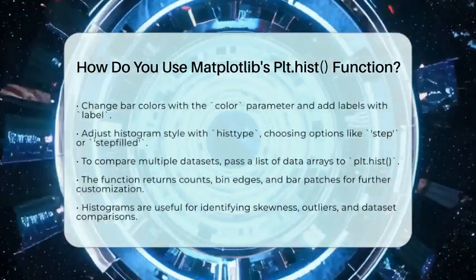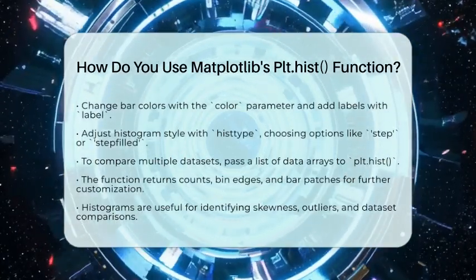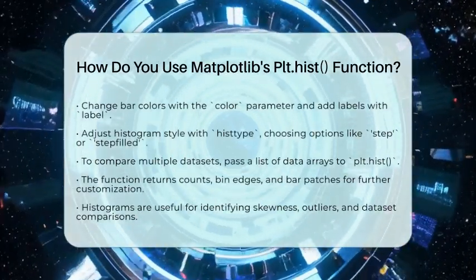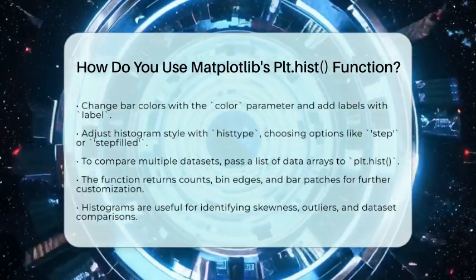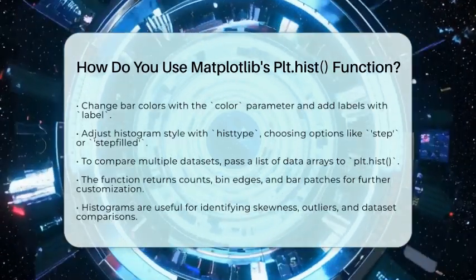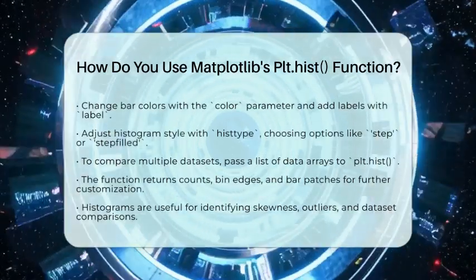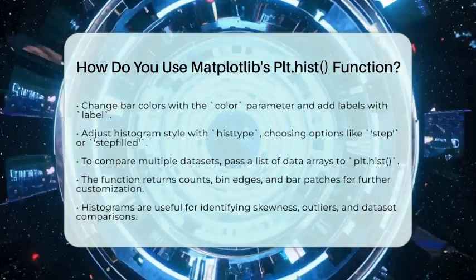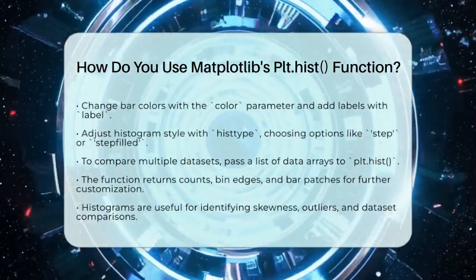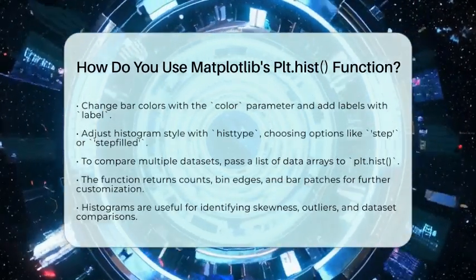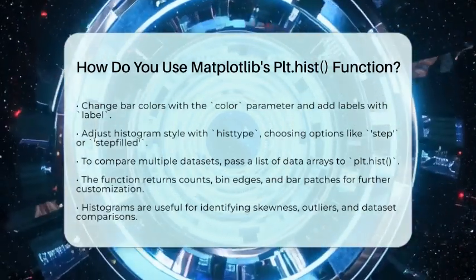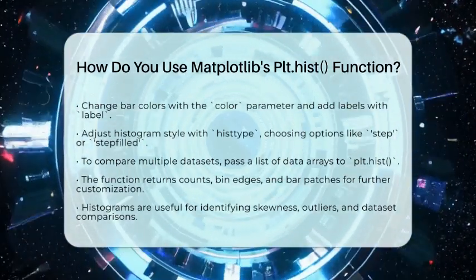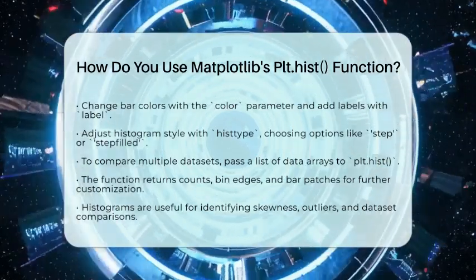If you want to compare multiple datasets, just pass a list of data arrays to plt.hist. For example, plt.hist([data1, data2], bins=10, label=['data1', 'data2']) will overlay two histograms, making comparison easy. The function returns a tuple with three things: the counts per bin, the bin edges, and the patches or bars. You can use these for further customization or to add annotations.